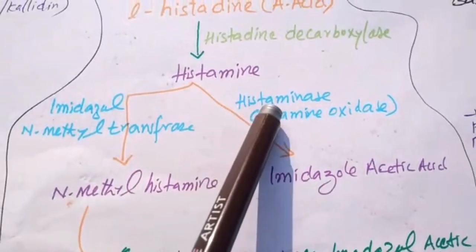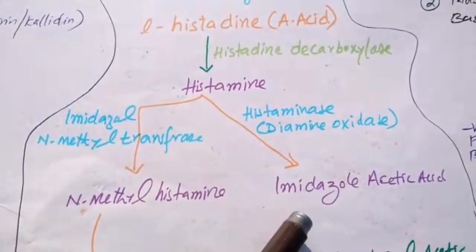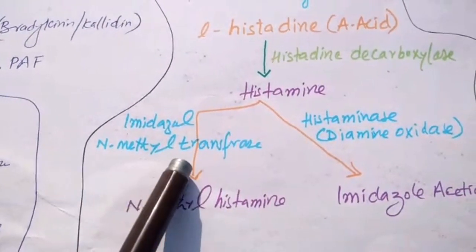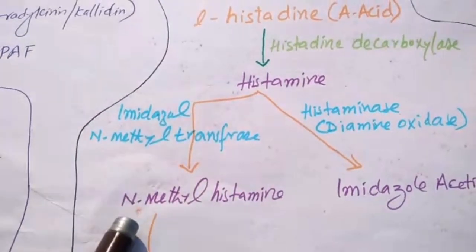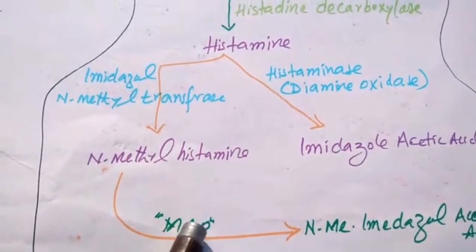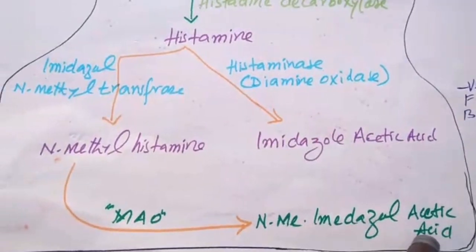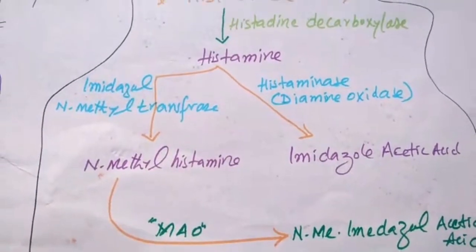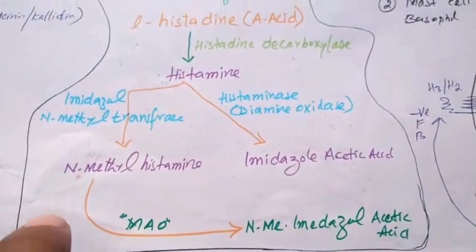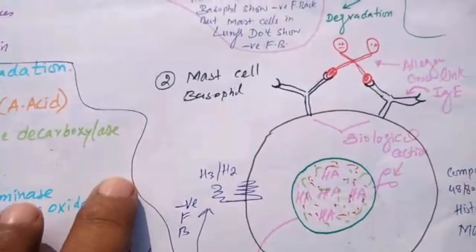For example, histaminase, diamine oxidase, converts histamine into imidazole acetic acid. Imidazole N-methyltransferase converts histamine into N-methyl histamine, and then N-methyl histamine is converted into N-methyl imidazole acetic acid through the monoamine oxidase enzyme. These enzymes cause the metabolism of histamine.